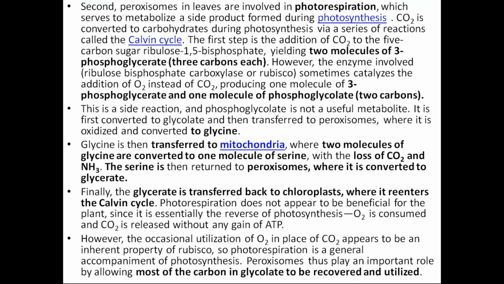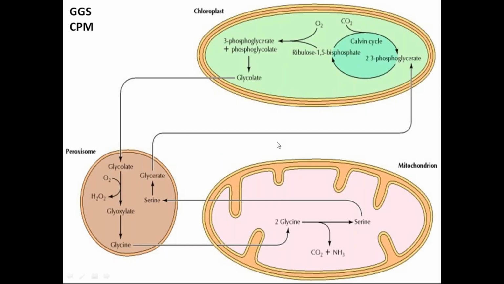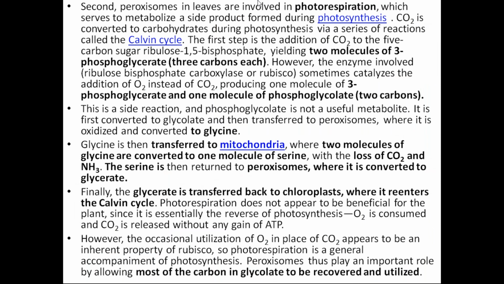Now one very important function of this peroxisome is this. Okay, what I was talking about. Now see here. Suppose chloroplast, in the chloroplast, you know that this photosynthesis is happening. Now in the photosynthesis, actually what you get is this 3-phosphoglycerate. Okay, you get this 3-phosphoglycerate. And how you are getting this 3-phosphoglycerate? With the help of this Rubisco enzyme.